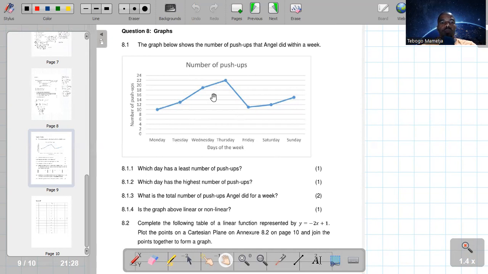So the graph below shows the number of push-ups that Angel did within a week.